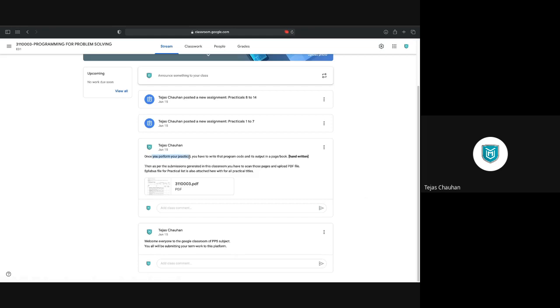So once you perform all your practicals, you have to write your program code and its output in a page or a book, whatever you want to maintain. It's up to you. Now, it must be handwritten. I'm emphasizing handwritten submission because एक बार अगर आप लिखोगे तो आपको सब कुछ याद रहेगा.